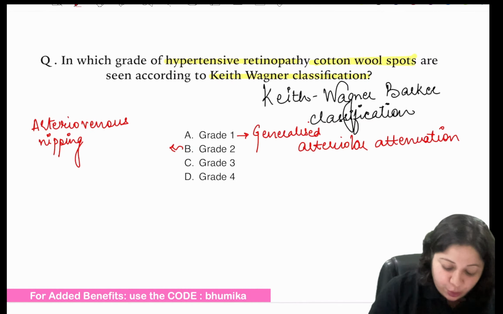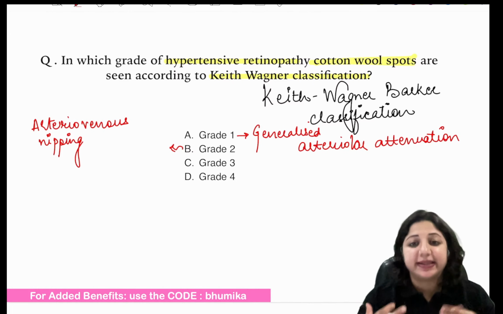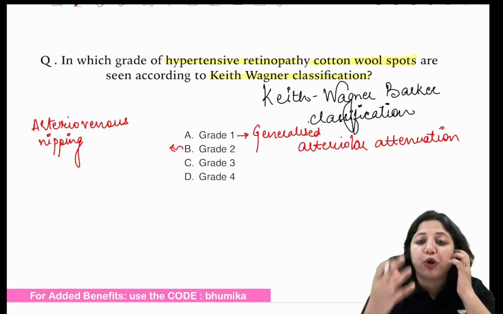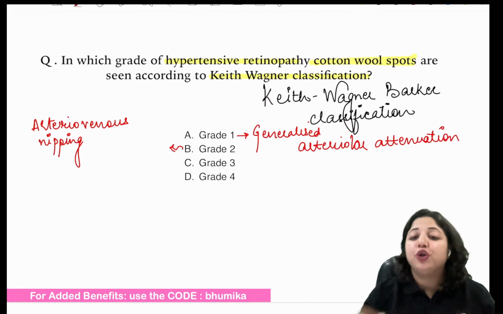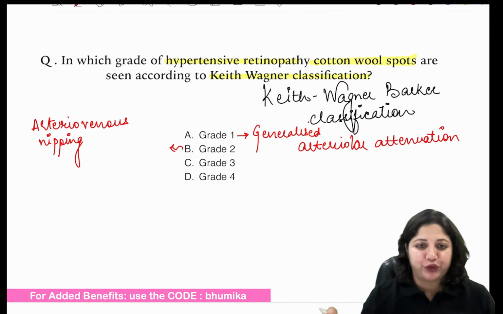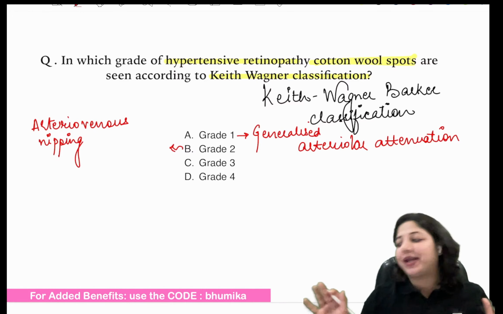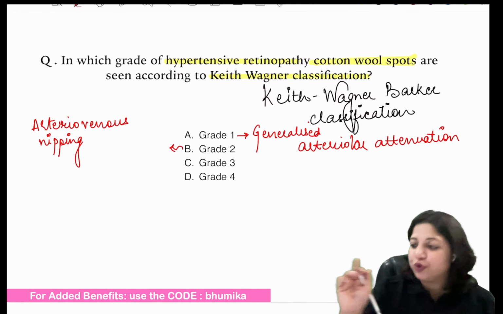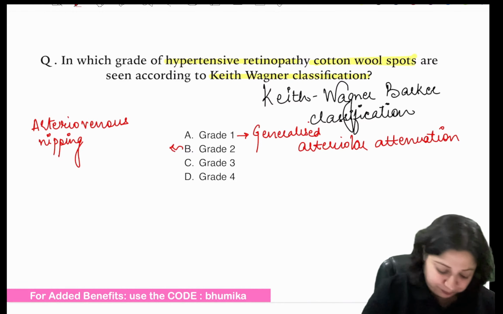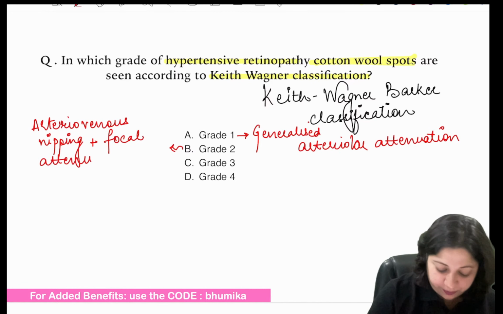What I advise everyone is, whenever we are discussing things like gradings and important classical names, you should always write it down on the rough paper that you have with you. Because otherwise, once this closes, it tends to get out of your mind. So you should write along with me. There is arteriovenous nipping plus focal attenuation.